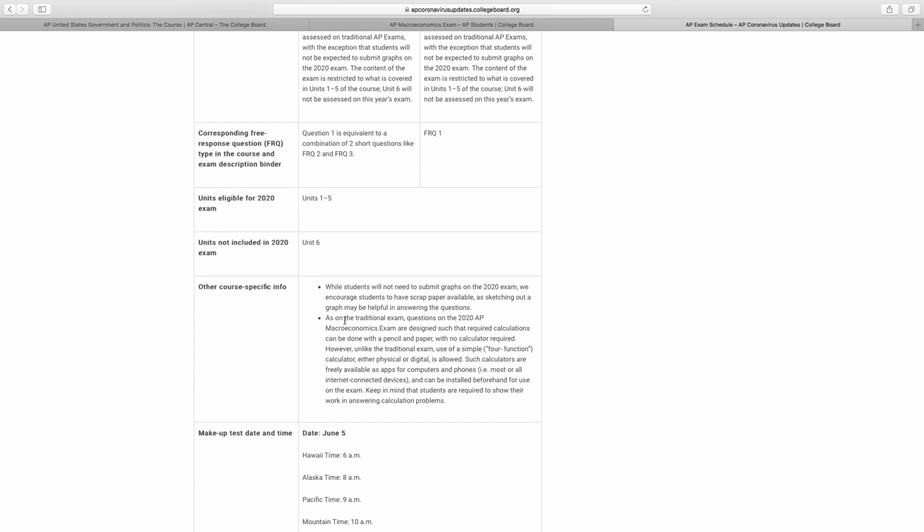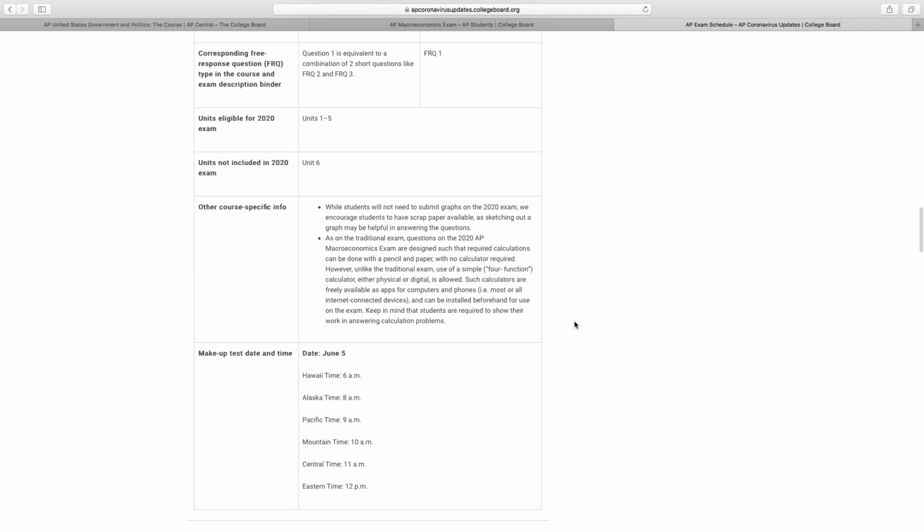This is kind of important right here. While students will not need to submit graphs on the 2020 exam, we encourage students to have scrap paper available, as sketching out a graph may be helpful in answering the questions. That is, yeah, for sure.